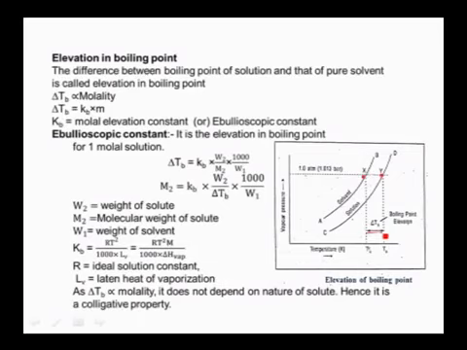Now the difference between the boiling points of solution and solvent is called the elevation of boiling point, that is directly proportional to molality, and we can equalize them by multiplying with a constant called Kb, which is nothing but the molal elevation constant.